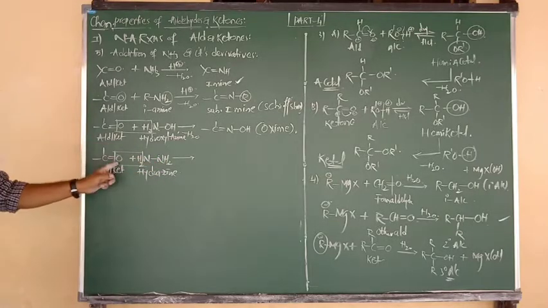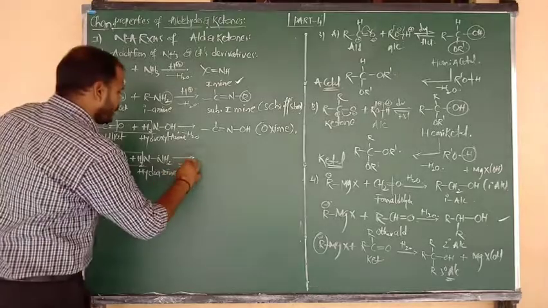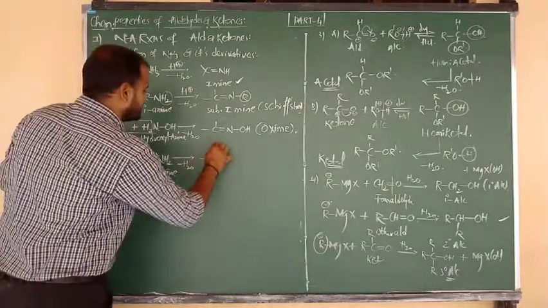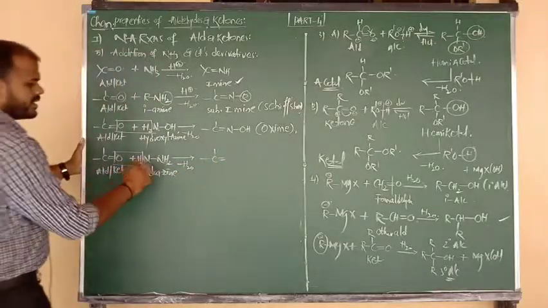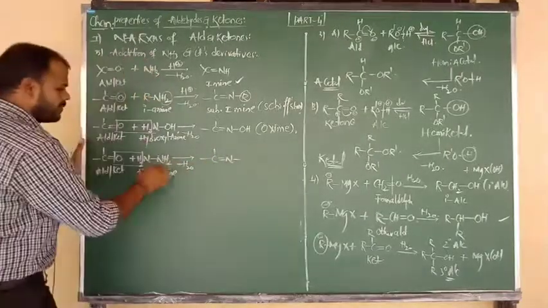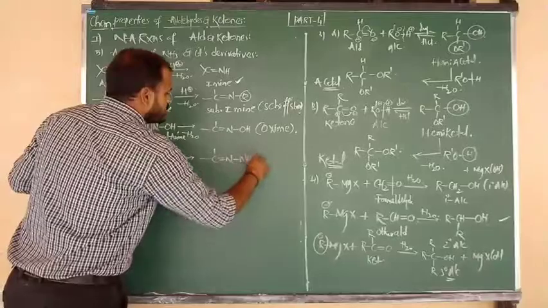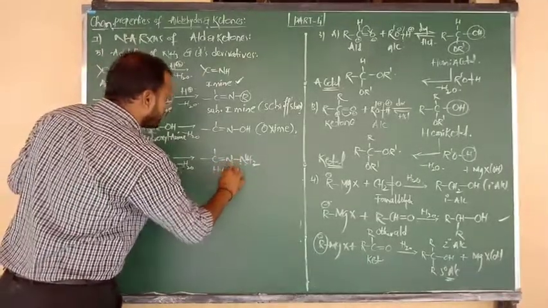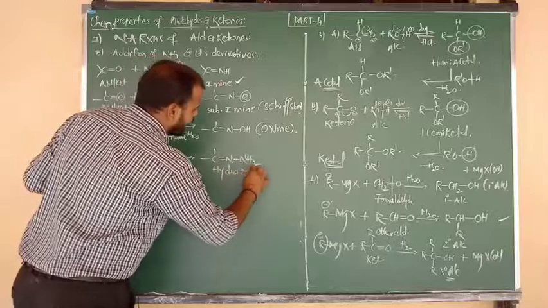H2 from hydrazine and O from aldehydes and ketones are eliminated in the form of a water molecule. The remaining we can easily write as C double bond N, again N bonded to NH2. So hydrazine upon reaction with aldehydes and ketones is converted into the product called hydrazone.